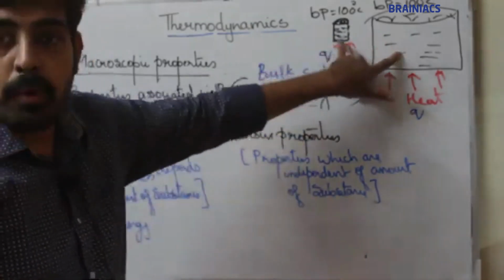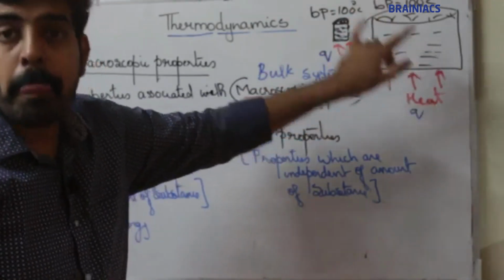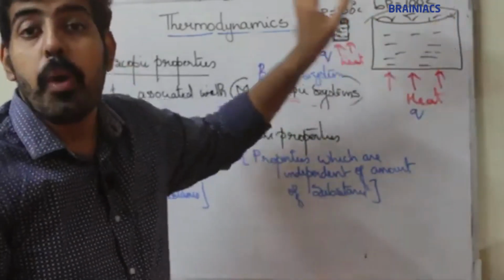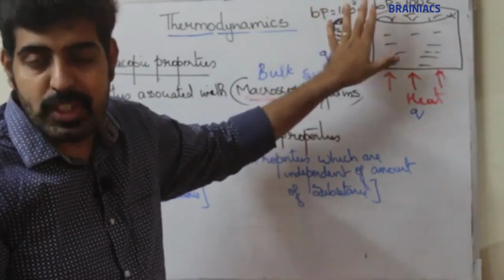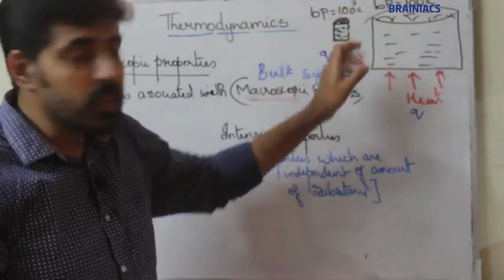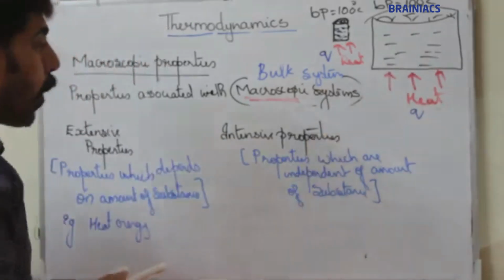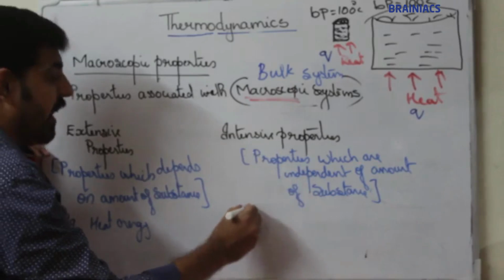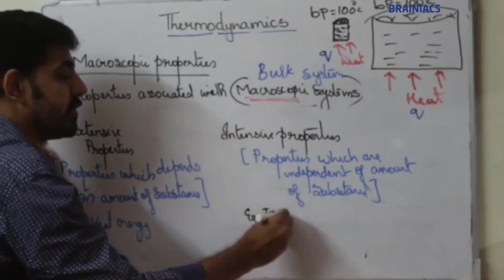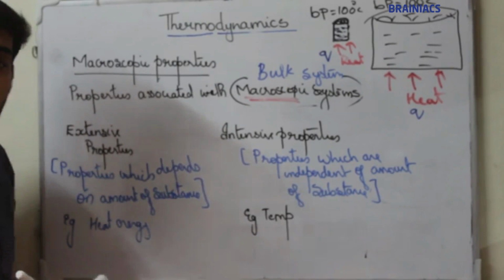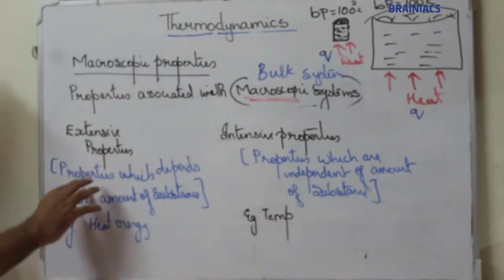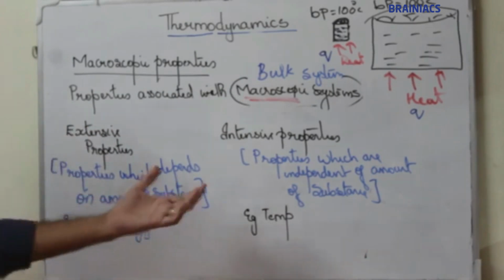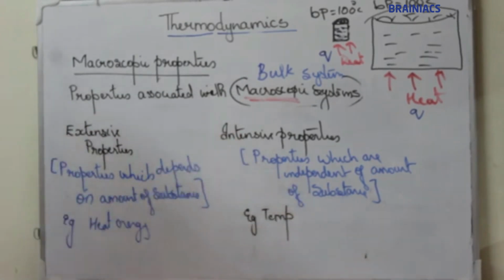Both systems consist of water, and in both systems water boils at 100 degrees. That means boiling point, temperature, does not depend on the amount of substance. So properties which are independent of the amount of substance are known as intensive properties. For example, temperature. Okay, so extensive properties depend on the amount of substance, and intensive properties are independent of the amount of substance.